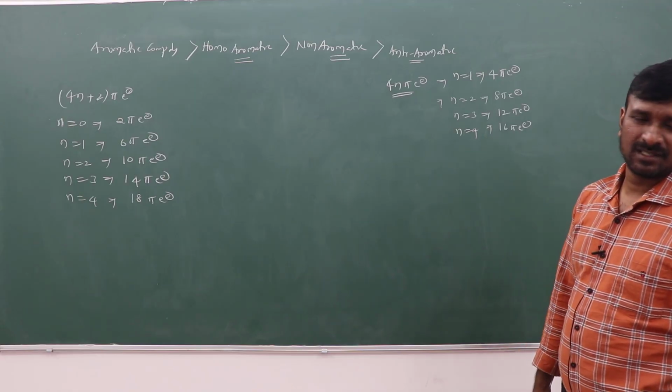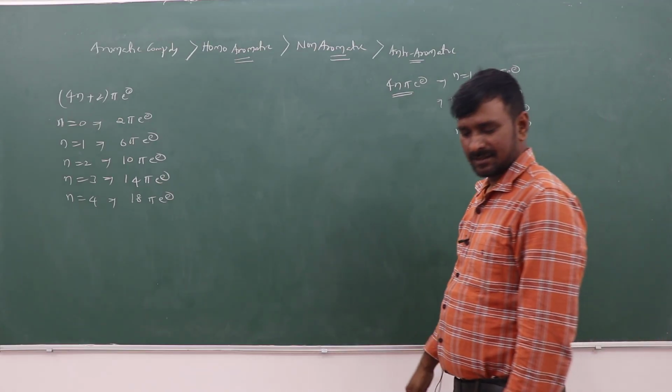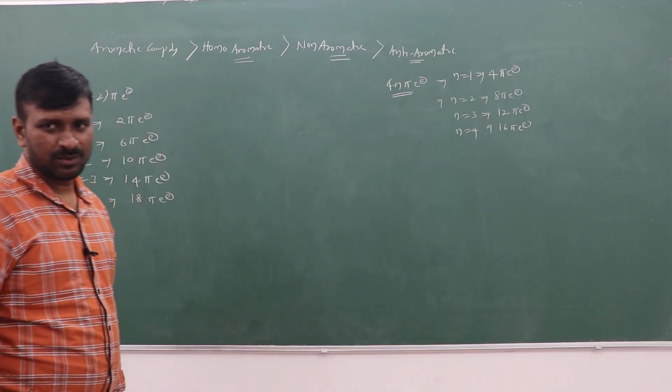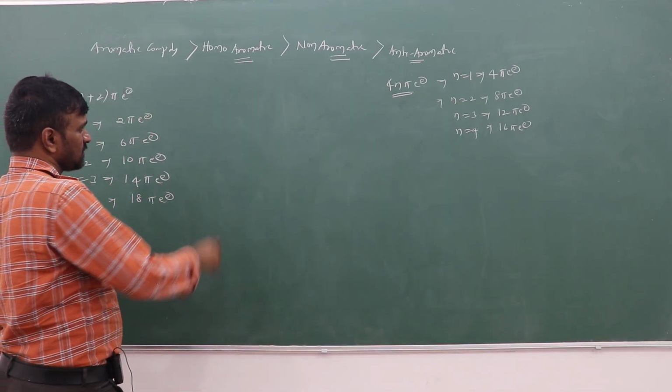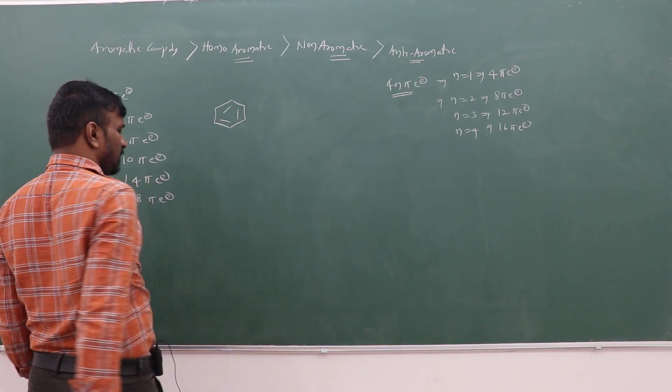Non-aromatic, there is no specific rule. If it does not follow the rules, that is having non-aromatic. Though non-aromatic is more stable than anti-aromatic compound, you remember that. Suppose you know benzene, how many pi electron system?